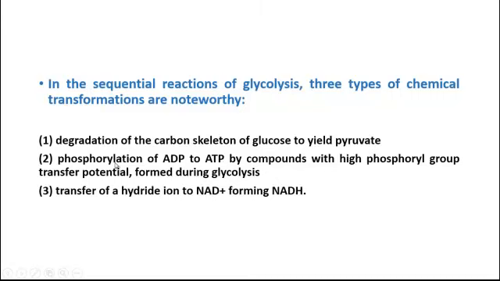Number 2 is that the phosphorylation of ADP to ATP takes place, and this takes place by means of compounds which have got high phosphoryl group transfer potential.